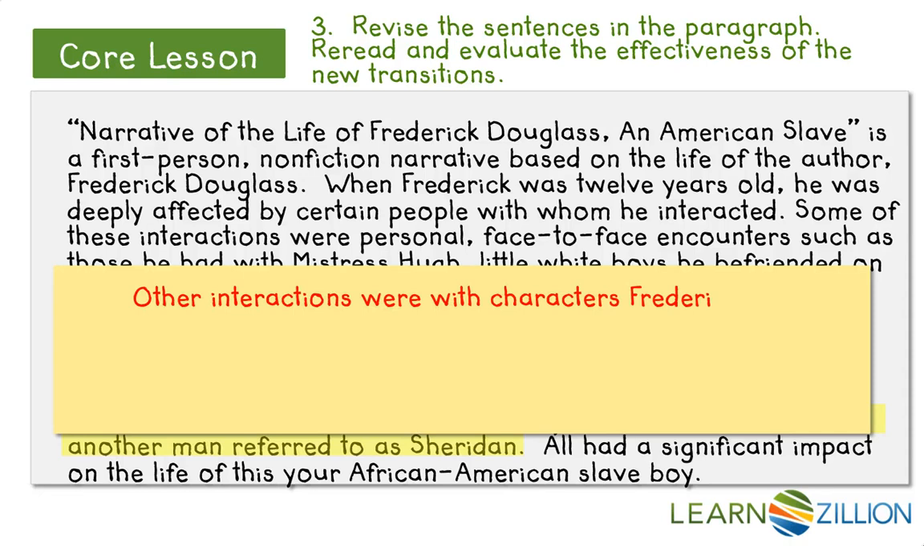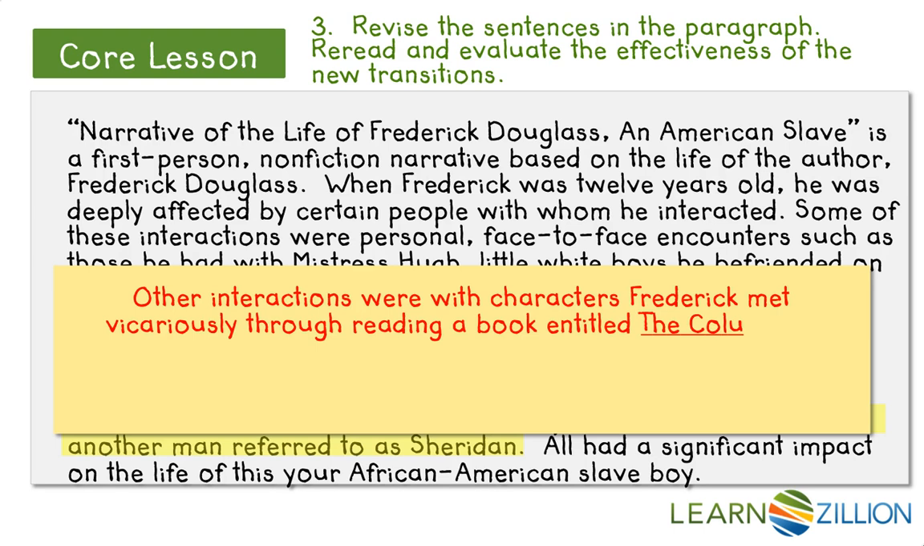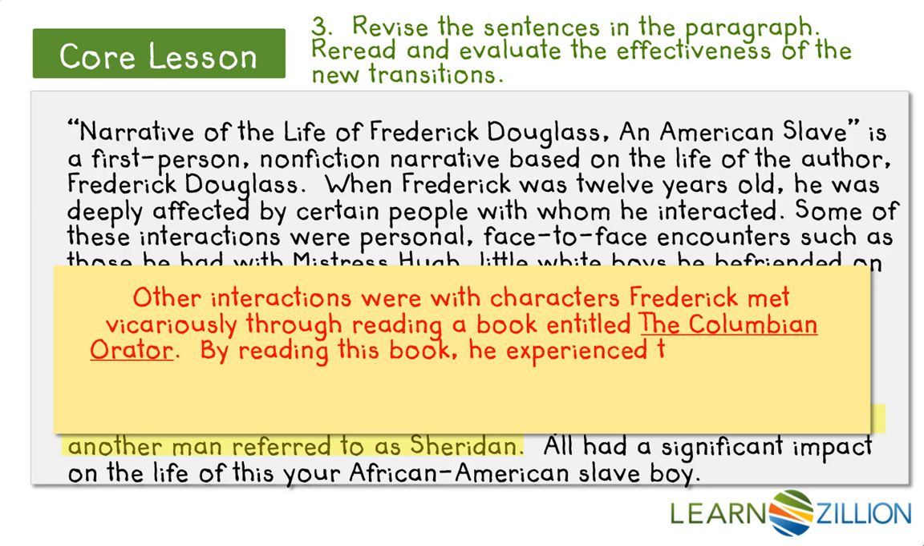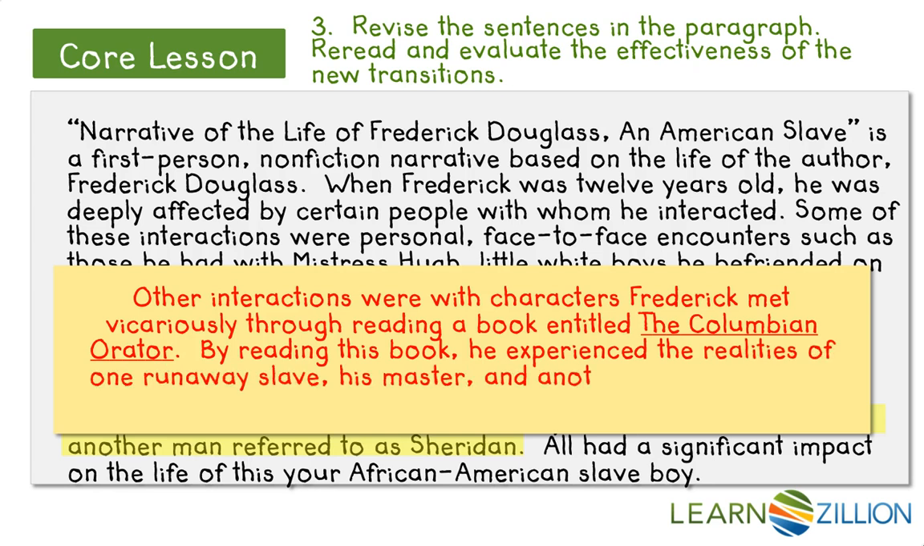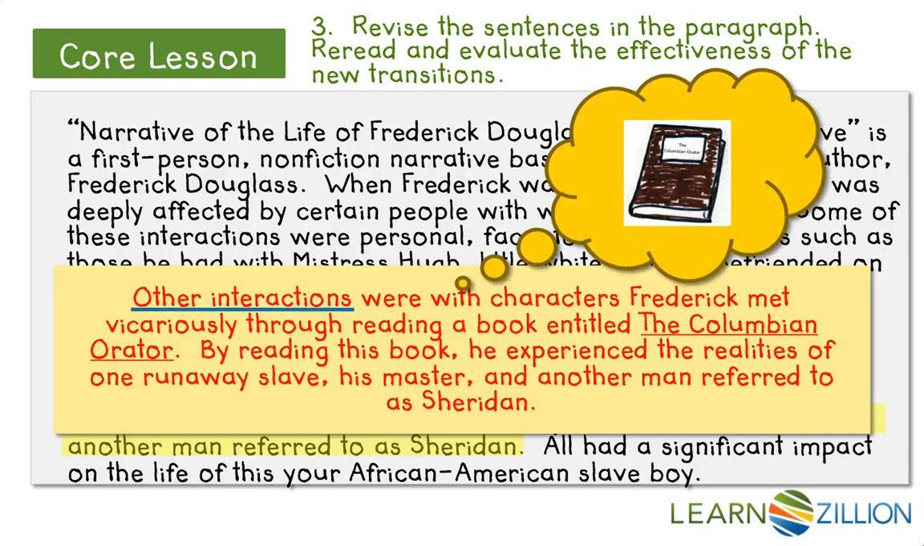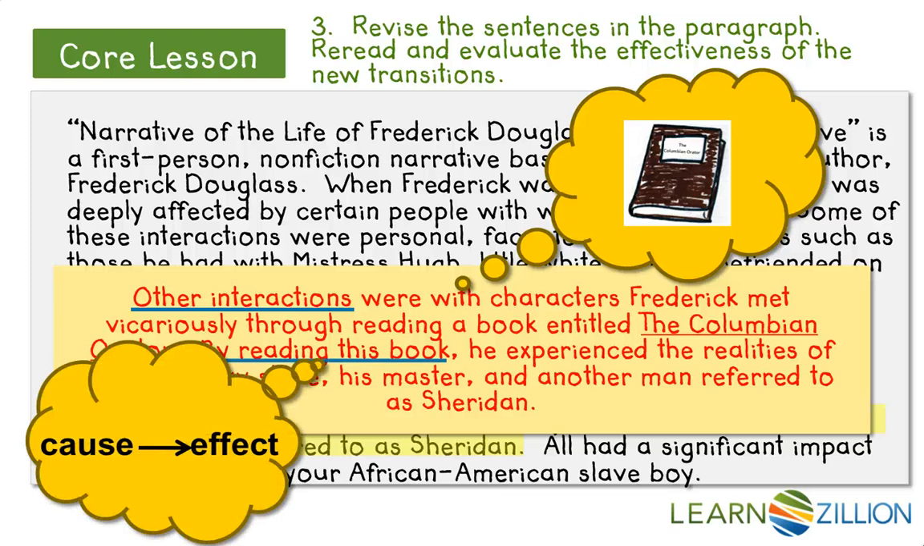Other interactions were with characters Frederick met vicariously through reading a book entitled The Columbian Orator. By reading this book, he experienced the realities of one runaway slave, his master, and another man referred to as Sheridan. The first transitional phrase signals the reader that I'm now referring to characters from the book Frederick read. The second transitional phrase signals a cause-effect relationship. Reading the book caused Frederick to experience and understand the perspectives of the characters in the book.